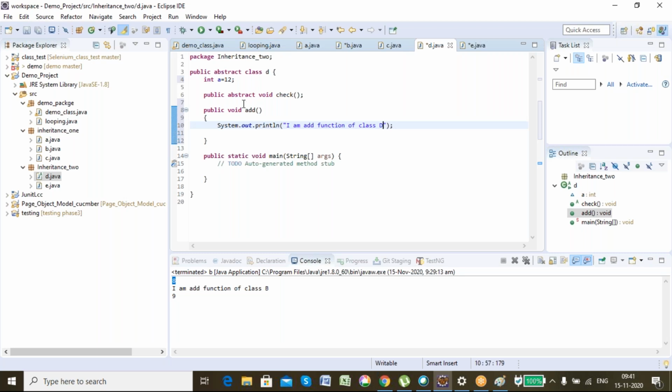See, an abstract class can have both abstract methods and also non-abstract methods.